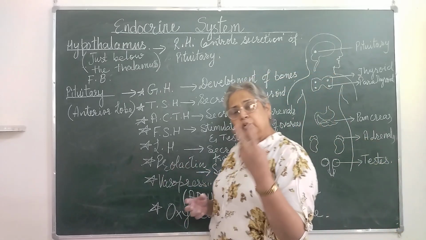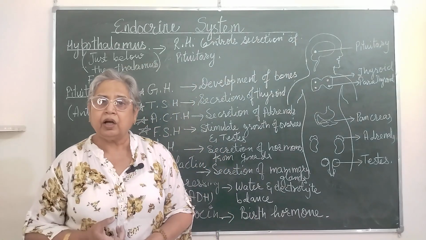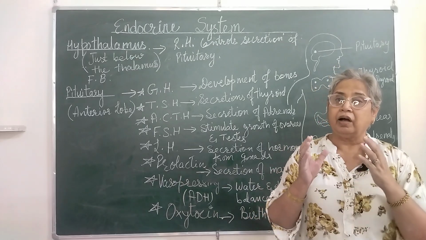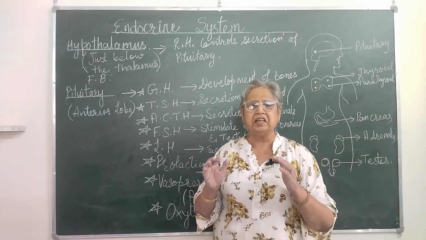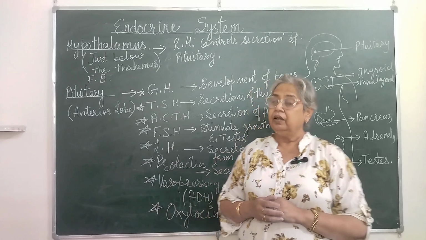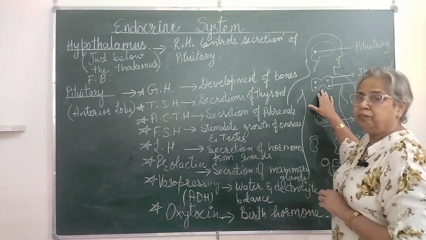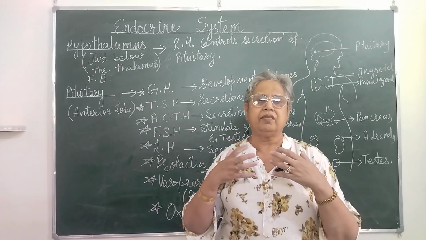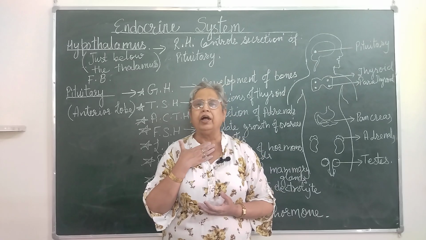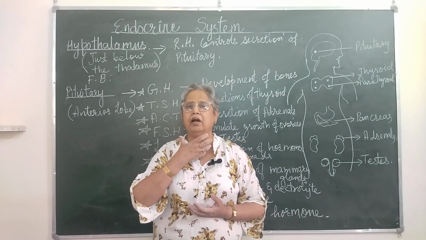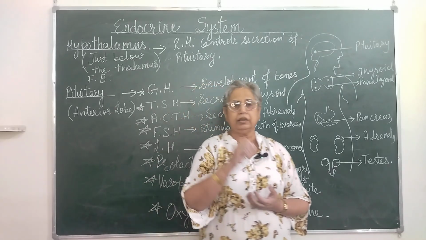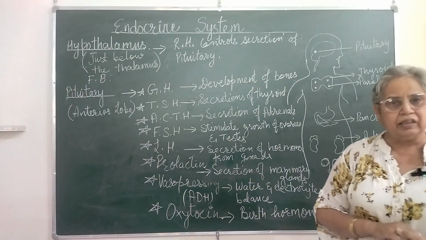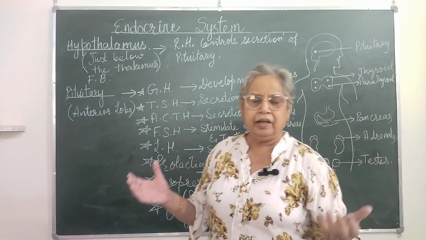Now again there are two conditions. Either there is hypothyroidism or there is hyperthyroidism. If there is hypothyroidism, that is secretion of less thyroxine. Now when there is hypothyroidism, the thyroid thinks that my production is very less, so it starts increasing its size. So it leads to goiter. This part of the throat enlarges because of the enlargement of the thyroid. And due to hypothyroidism, the person becomes sluggish, lazy and may gain weight.